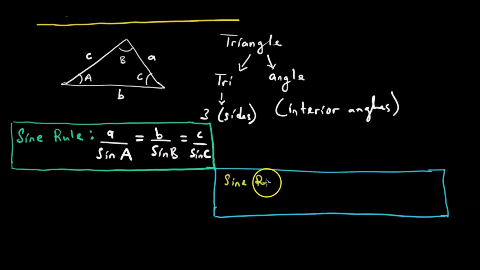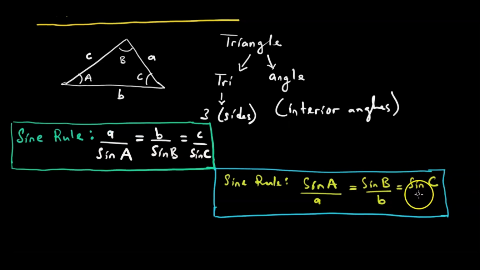Saka iyi ndoimwe nzira yekunyora sine rule. Tinogona kunyora takati sine A over a is equal to sine B over b, which is equal to sine C over c, like this. Saka it now depends kuti uri kutsvaga chii.